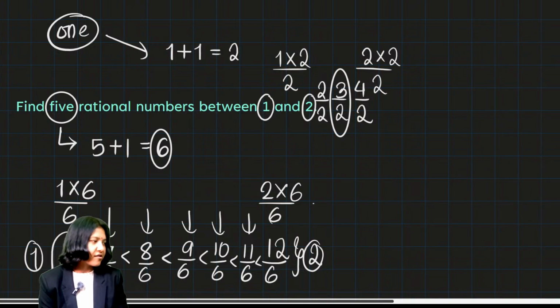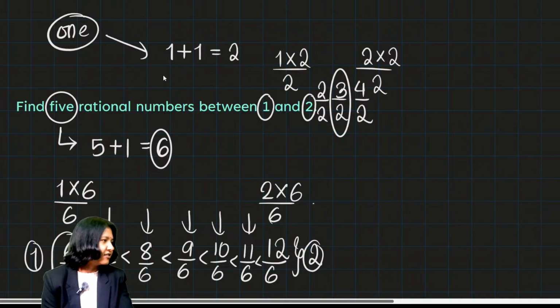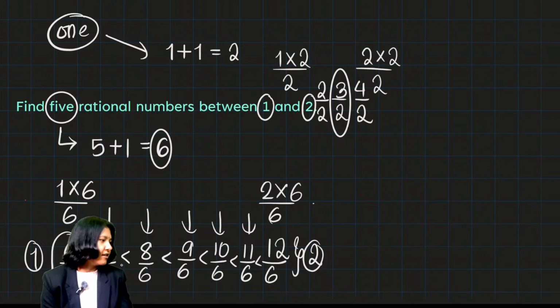Okay, so now don't forget, you want to go ahead and simplify wherever possible. So as in, just a second, yeah, 7 by 6.